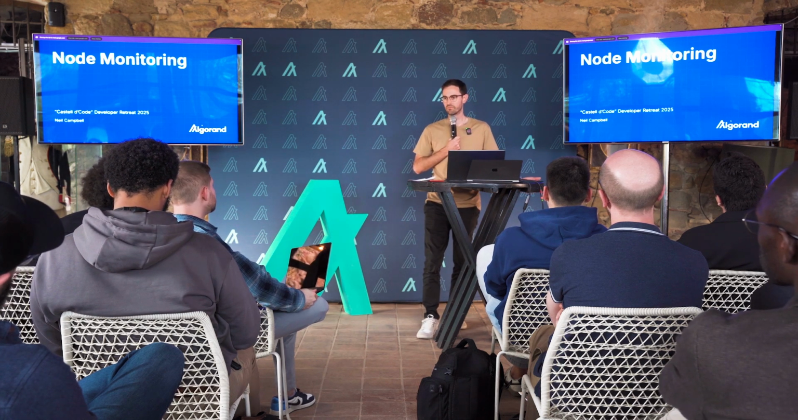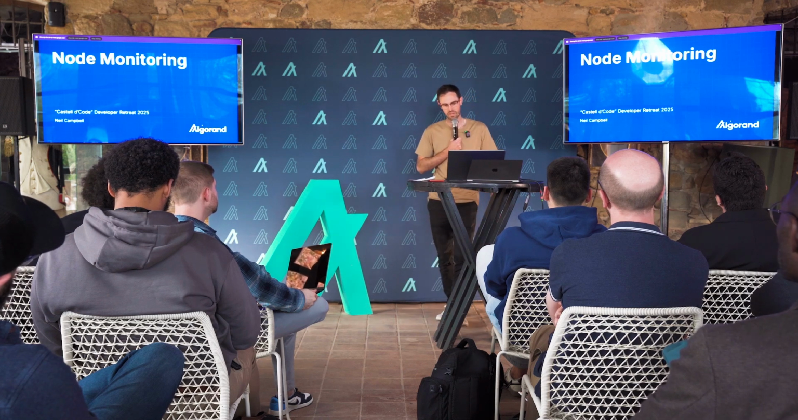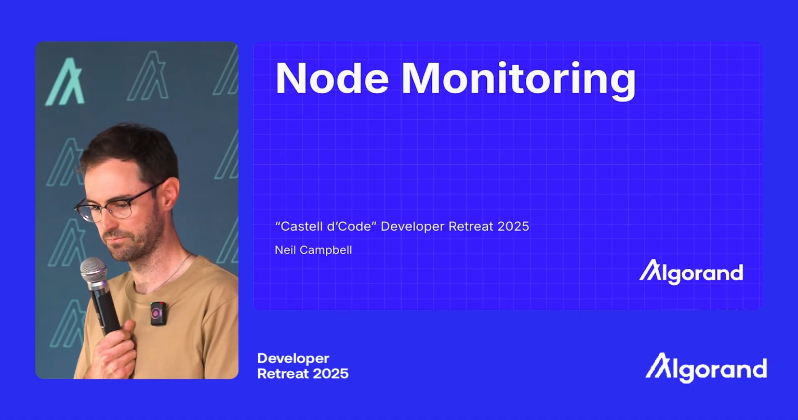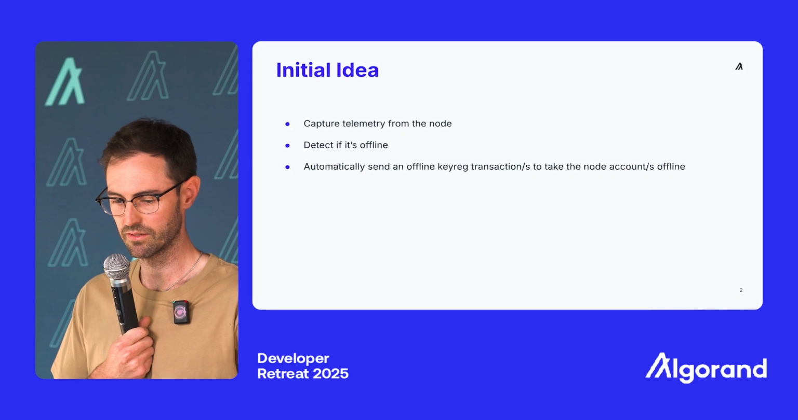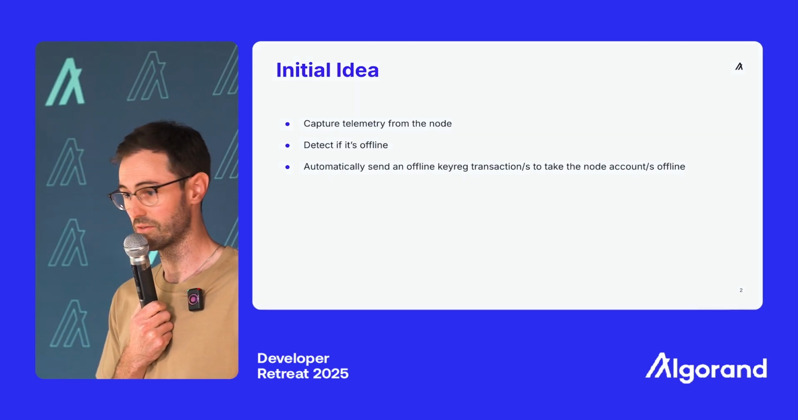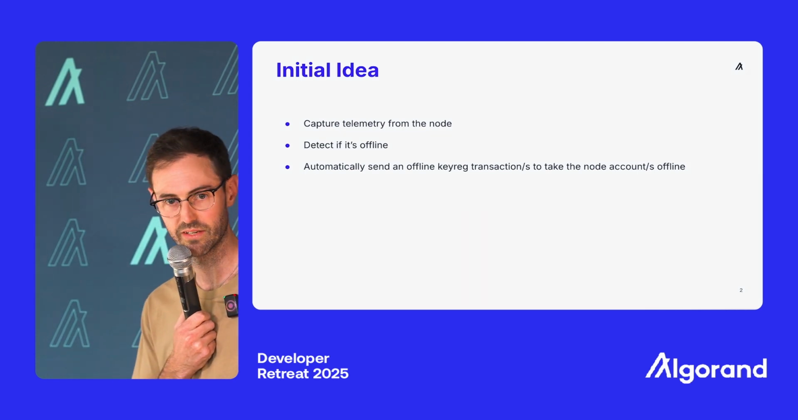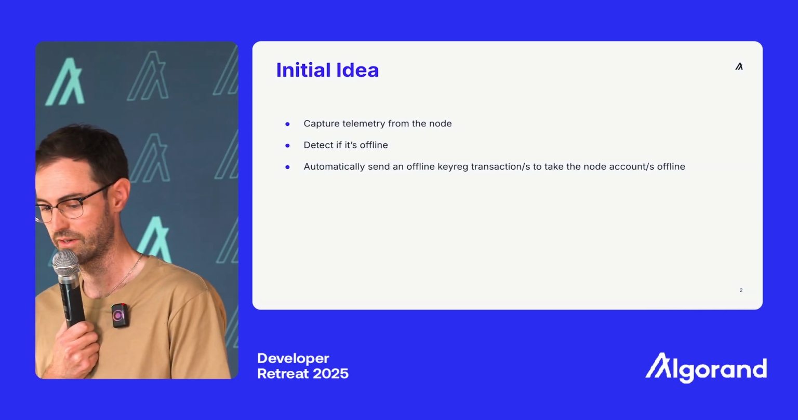If you do that, though, you kind of need monitoring to make sure your nodes are participating correctly. So I had an idea: could we capture telemetry from the node, detect if a node is offline, and then automatically send an offline key registration transaction to take the node account offline?